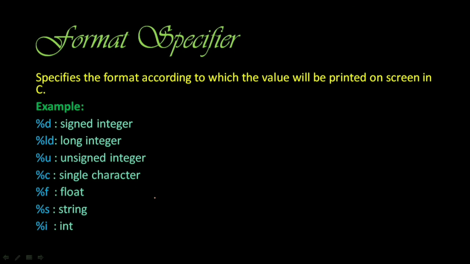Now what is a format specifier? A format specifier specifies the format according to which the value will be printed on screen.